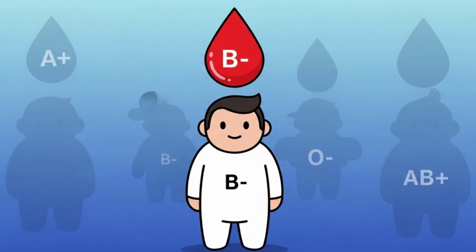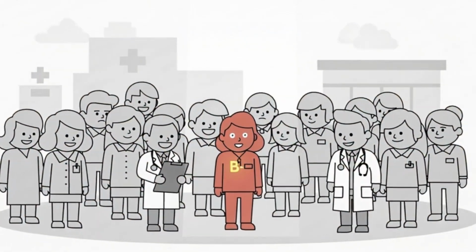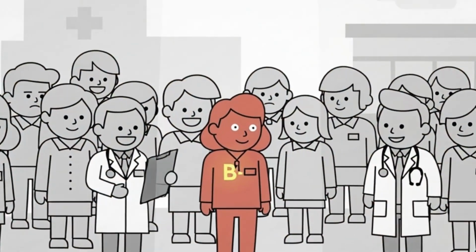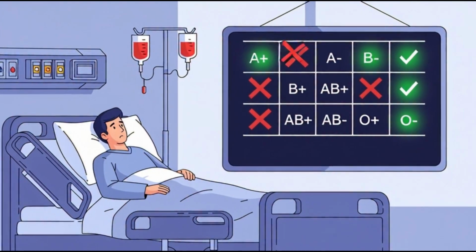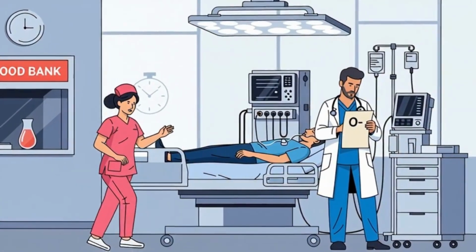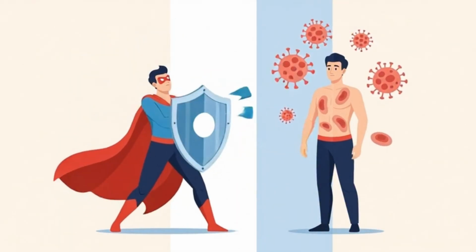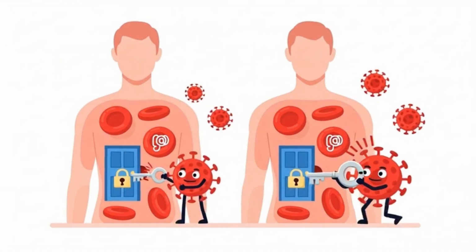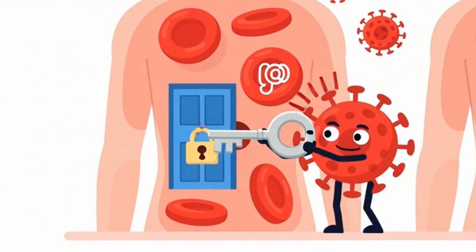B negative, rare and logistically complex. Less than 2% of people have B negative. Health tendencies mirror B positive, but transfusion compatibility is much more limited. In trauma medicine, rarity matters. From an immune standpoint, there's no proven superimmunity, but certain viruses and pathogens do interact differently with blood group antigens. Research in this area is ongoing.